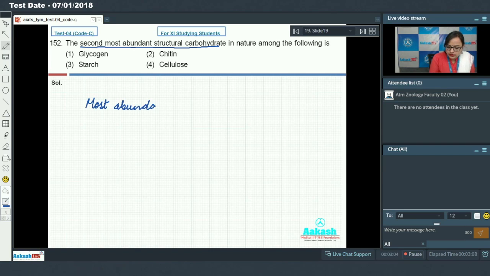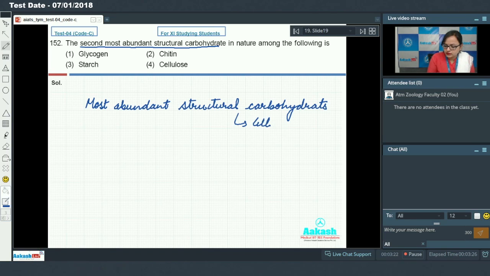most abundant structural carbohydrate is cellulose, and second most abundant structural carbohydrate is chitin. You all know that cellulose is present in cell wall of plant cell, while chitin is present in exoskeleton of arthropods. So the correct answer for this question is option 2.